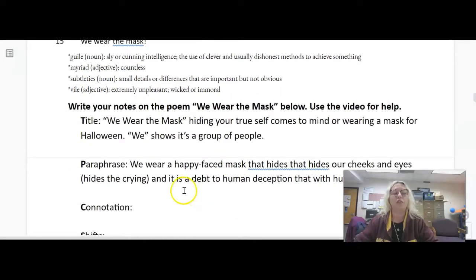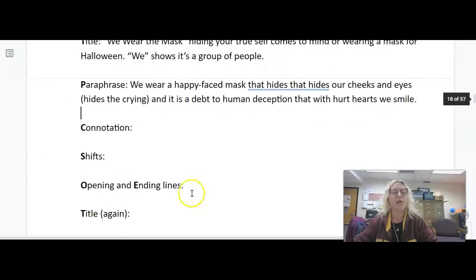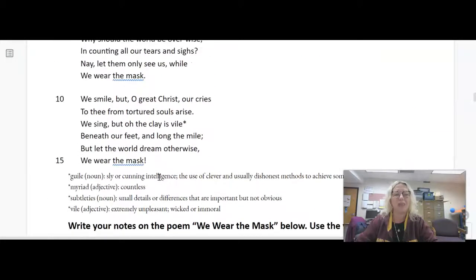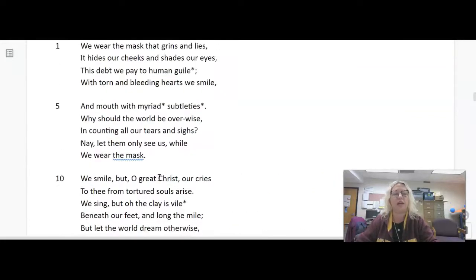All right, so you paraphrase the other two stanzas there. Now, connotation is the C in TPCOSTT. Connotation is getting at what hints or feelings are created by a particular word or image. So if something connotes something, it means it hints at. It kind of gives us a certain flavor or feeling or sense. And we have to look really carefully at a particular word in order to create that connotation.